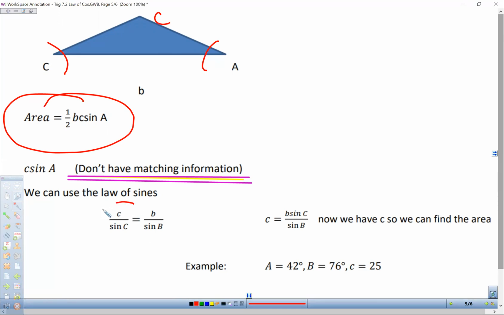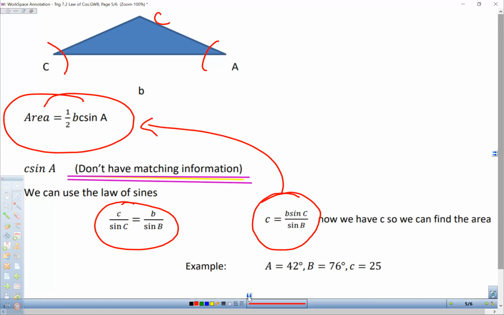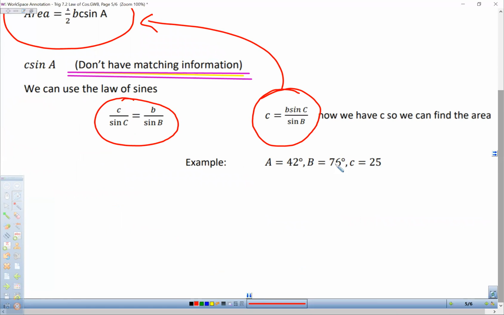That way I've got A in between B and C. So I can use the law of sines to do that. Once we have the value of C, you can see right here we've kind of simplified that. Then we can plug it in to our formula and get it. So let's see how that's going to work. I've got 42 degrees, 76 degrees, and side C is 25. So I'm going to draw this triangle just so you can see what we're talking about here. Here is, we'll call this angle A. This is 42.